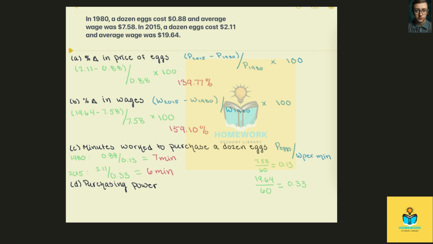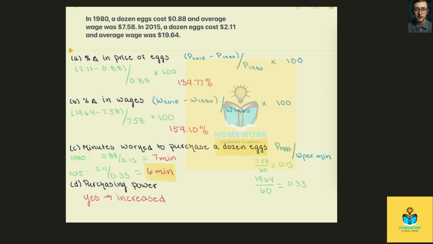And now we want to know for part D if the purchasing power has changed between 1980 and 2015. And it has changed, and what's happened is that the purchasing power has actually increased over time. And we know this by looking back at part C here. Because a worker in 2015 had to work for less time to afford the same product, we see that purchasing power has increased.